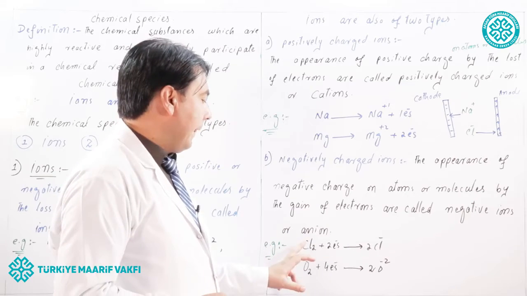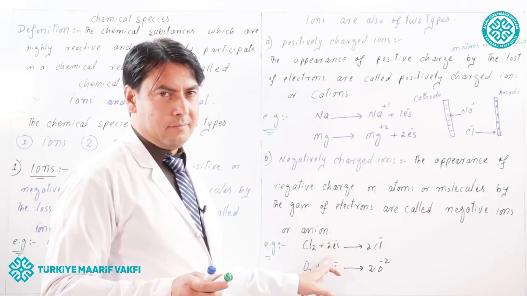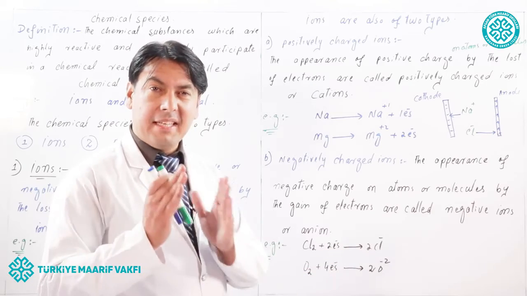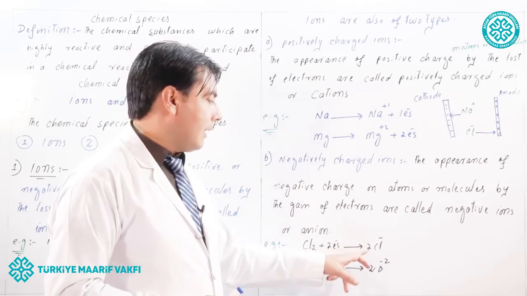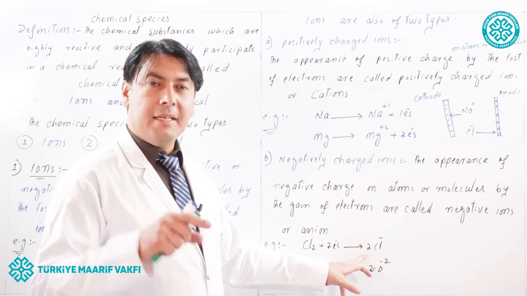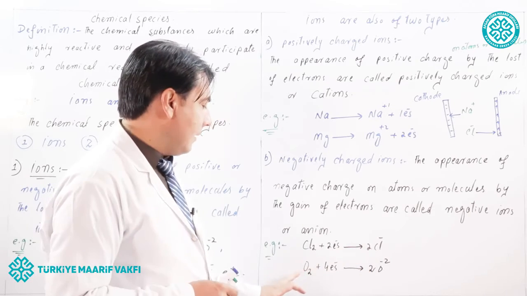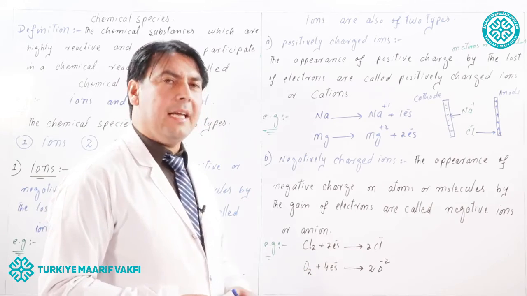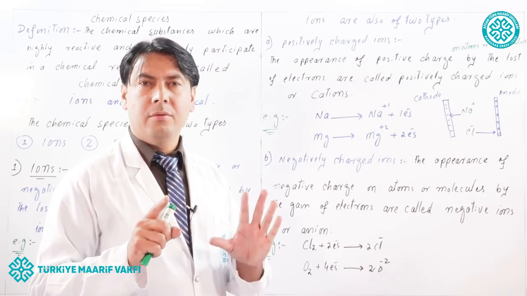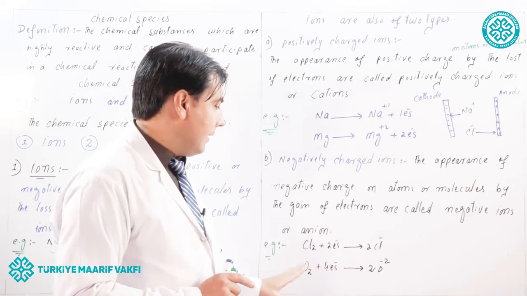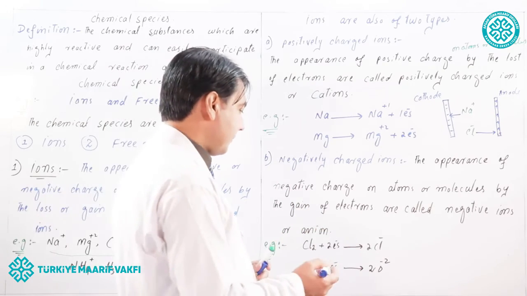For example, a chlorine molecule, when it takes 2 electrons, by the gaining of electrons, will become negatively charged ions. Therefore, the negatively charged ions are anions. Similarly, oxygen, when it takes 2 electrons, will become minus 2 charged. So, the negatively charged ions are called anions.